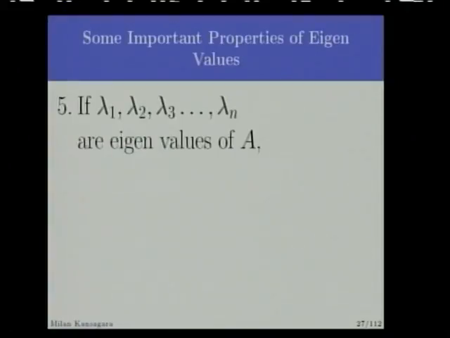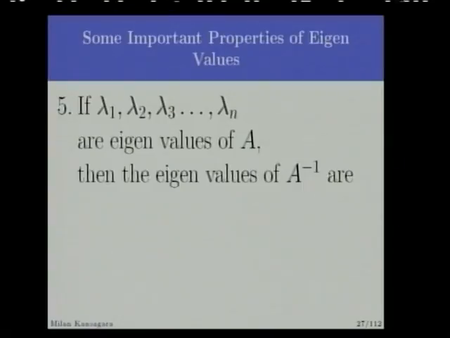Now the fifth property. Suppose lambda 1, lambda 2 up to lambda n are eigenvalues of A, then the eigenvalues of A inverse are what? What we are doing with A, we are taking the inverse of A, so just take the inverse of the eigenvalues, that is 1 upon lambda 1, 1 upon lambda 2 and 1 upon lambda n.